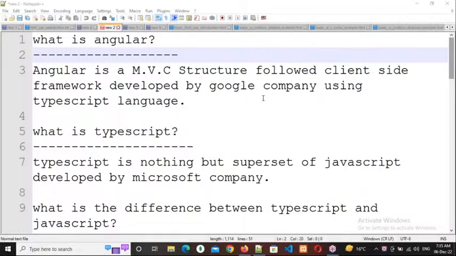That is also one reason why everybody uses frameworks nowadays. Then, which company developed this? Google. There is a company called Google, which is a very big company. That company developed this Angular framework by using the TypeScript language. So what we need to understand is, every framework should be developed by using some language only, not by default.